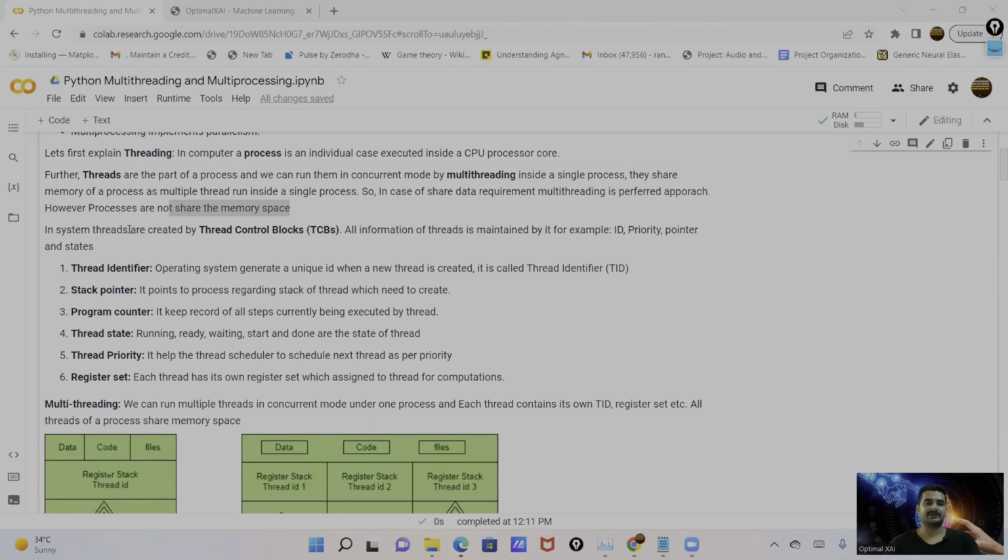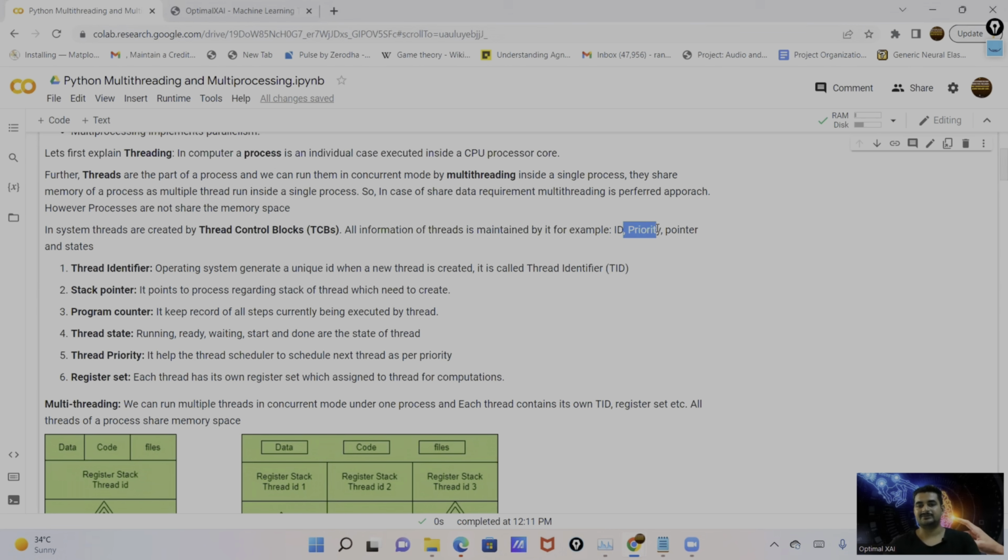Let me go back here. On the operating system level, first we have the CPU and memories like the RAM and hard disks, and then we have the processes. Processes run on the CPU cores and utilize the RAM and CPUs as per the requirement, as per the assignment. And then we have the threads under the process. Threads are managed and protected by thread control blocks, TCB. You can see here, the TCB manages all threads. All the information is maintained by this TCB.